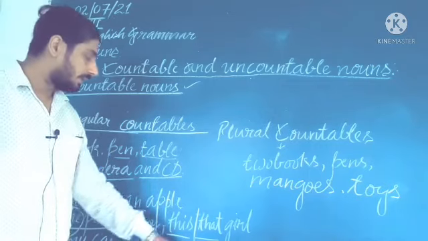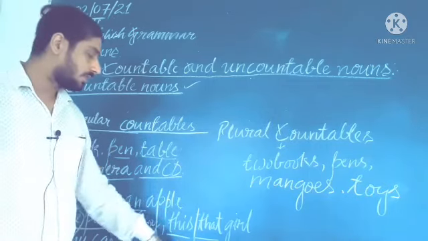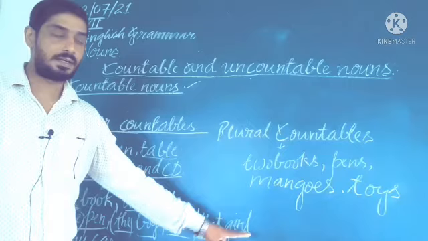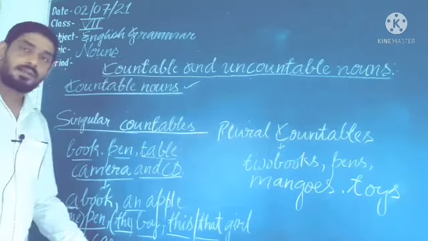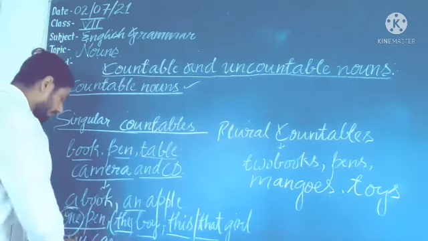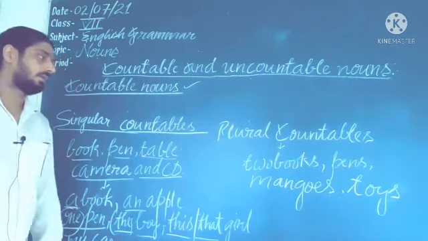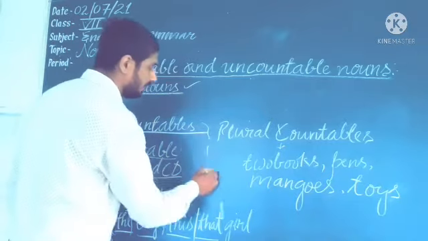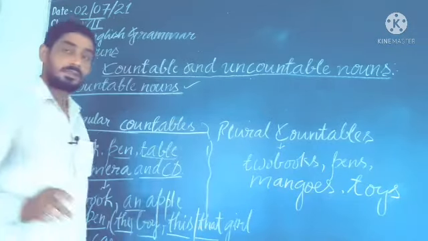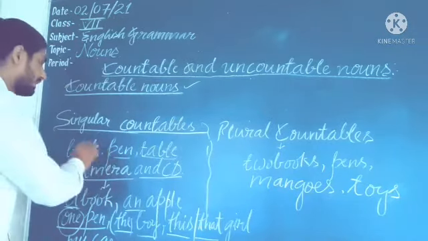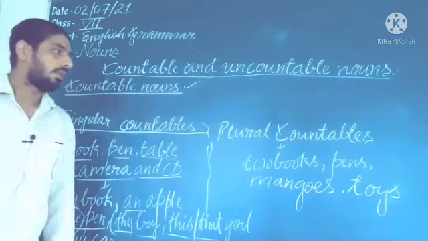Both of them will be used for singular noun: that girl, this girl. My car, we can also use for singular noun. So these are singular countables.